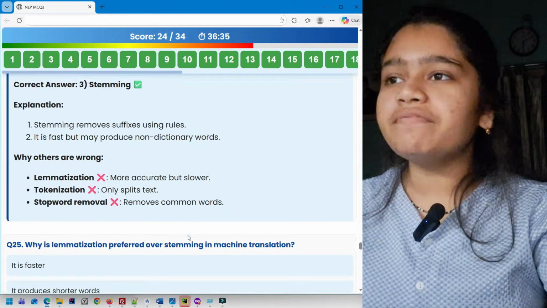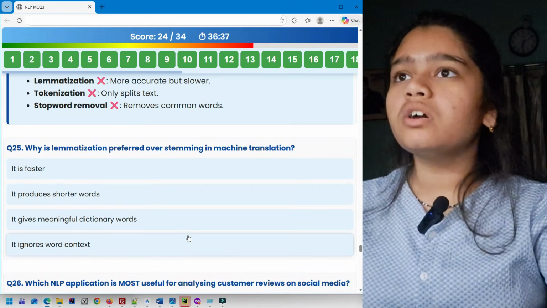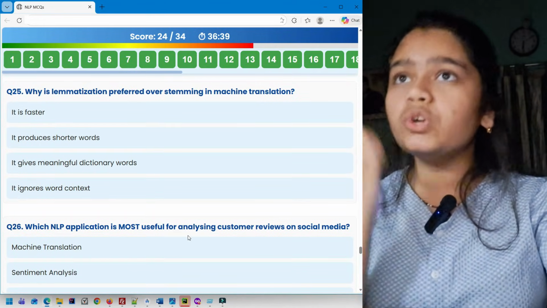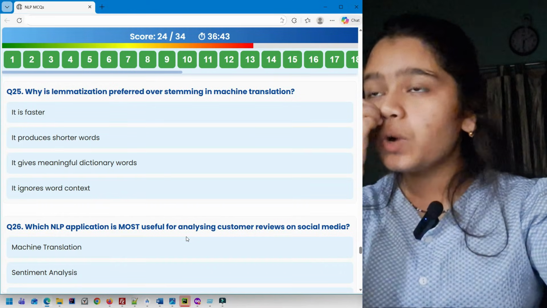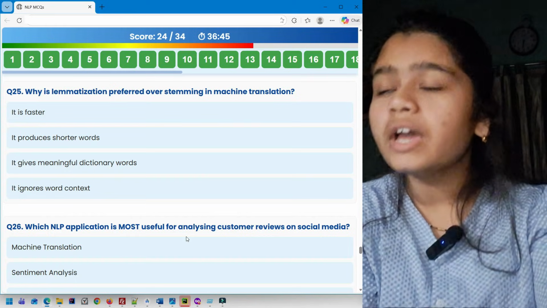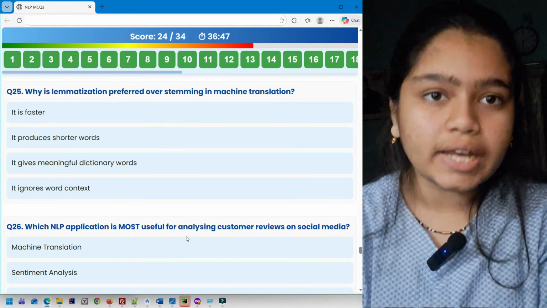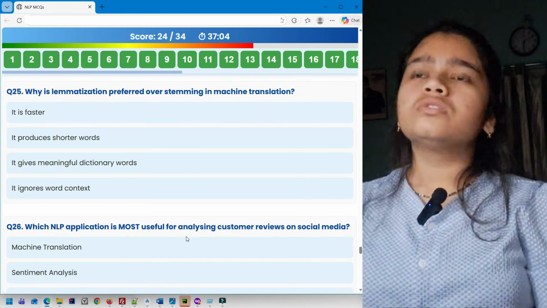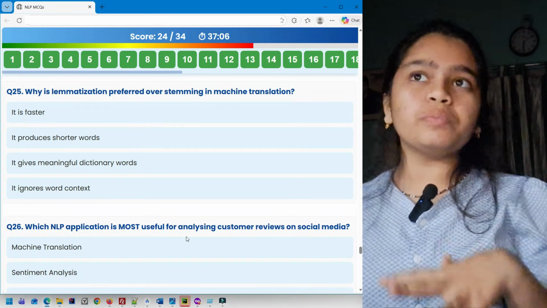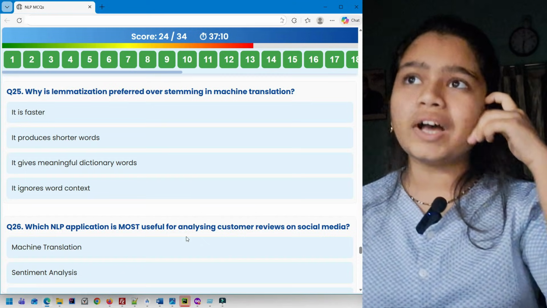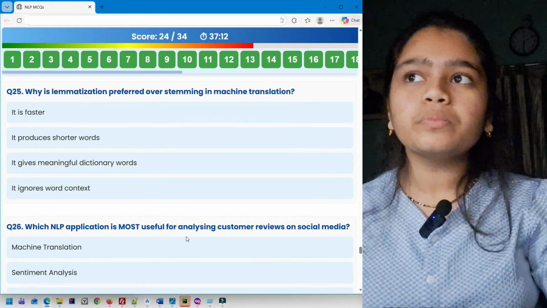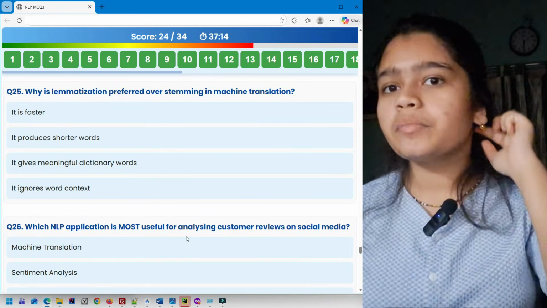Then you have 25. Why is lemmatization preferred over stemming in machine translation? It is faster. It produces shorter words. It gives meaningful dictionary words. It ignores word context. So why is lemmatization preferred over stemming? That means it is asking what is the significance of lemmatization. It is faster. No, stemming is faster. Produces shorter words.